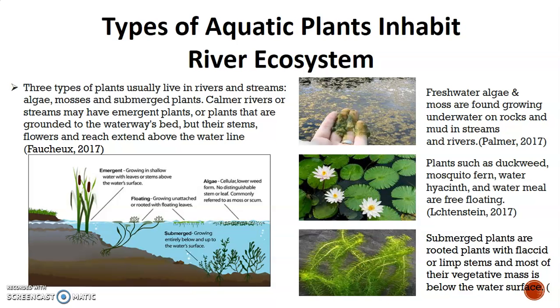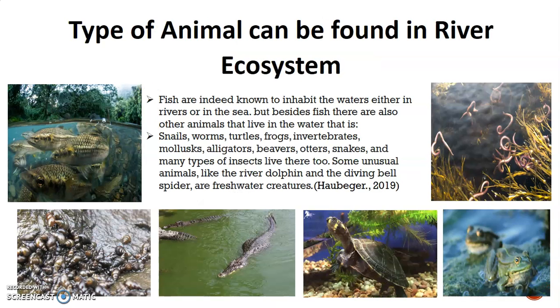below the water surface. Types of animals that can be found in the river ecosystem are, of course, fish, which are indeed known to inhabit the water either in river or in the sea. But besides fish, there are also other animals that live in the water, which are snail, worm, turtle, frog, invertebrate, mollusk, and more.